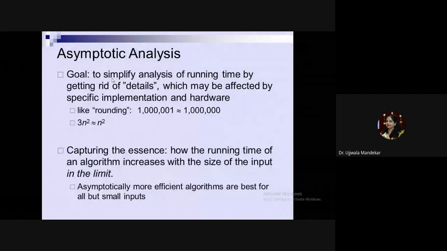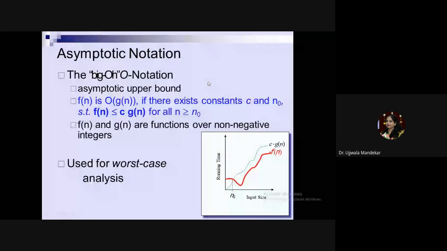Now, there are three types of asymptotic notation. First, the big O notation. Now, what is this big O notation? Let us see.